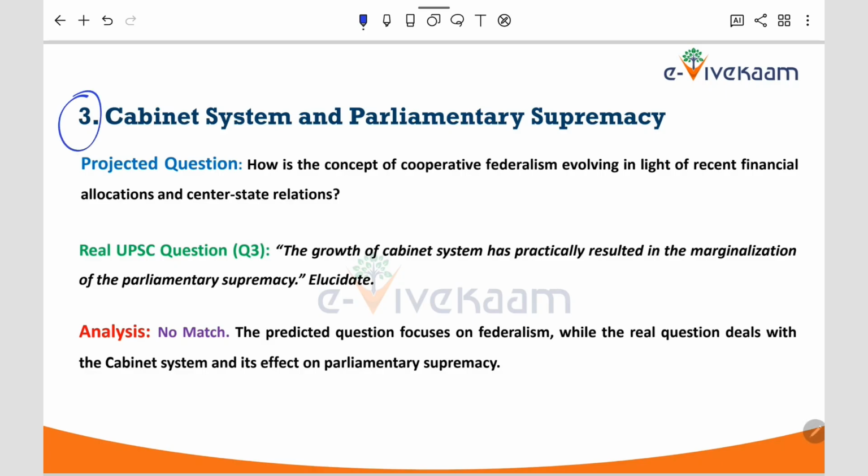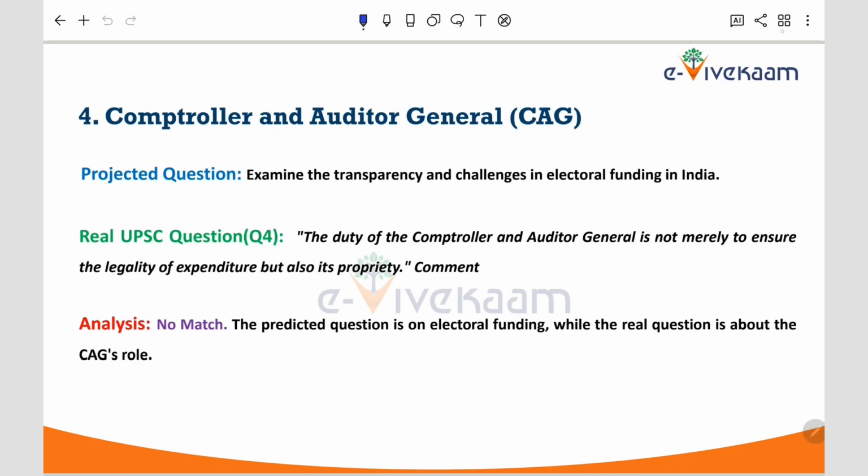And third question. Here our projected question is not at all matching with the real UPSC question, because our question is focusing on federalism, but the UPSC question is specifically focusing on the cabinet system and its effect on parliamentary supremacy. And the fourth question is also not at all matching, because our projected question is on challenges in electoral funding, but the real question is about the CAG's role.